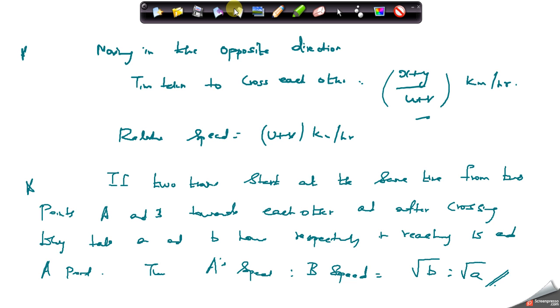Two trains start at the same time from points A and B towards each other, and after crossing, they take a and b hours respectively in reaching B and A points. Then A speed is to B speed is given by root of b is to root of a. This will apply in some of the problems. These are the formulas we need to remember right now. Okay, we can work out some problems right now.